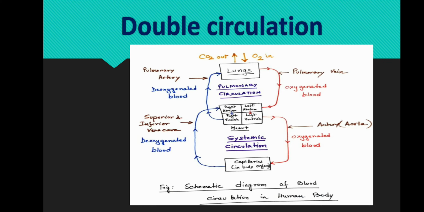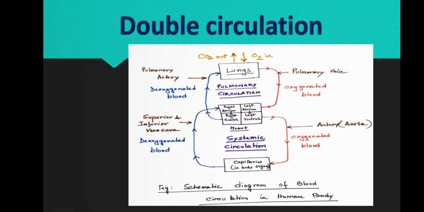Double circulation ensures complete segregation of oxygenated and deoxygenated blood, which is necessary for optimum energy production in warm-blooded animals. The right pump sends deoxygenated blood to the lungs, where it becomes oxygenated and returns back to the heart. The left pump sends the newly oxygenated blood around the body. By the time this blood returns to the heart, it has returned to a deoxygenated state.